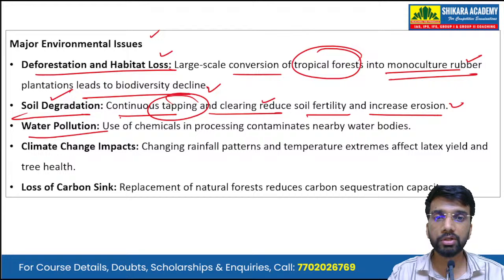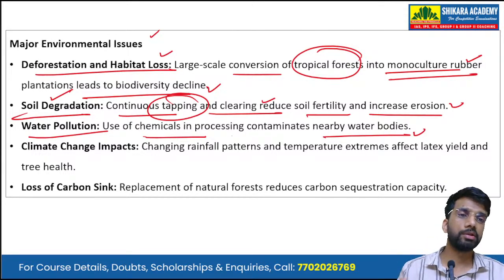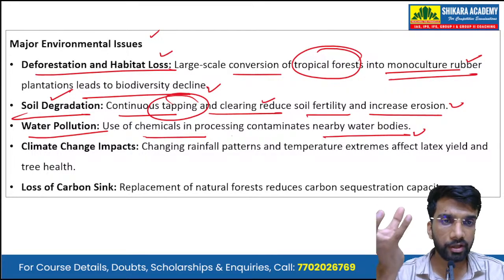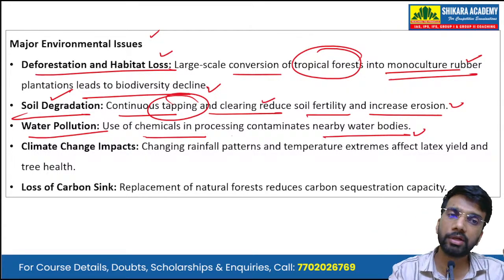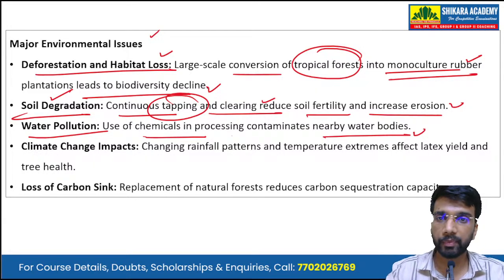Then there is water pollution. Use of chemicals in processing contaminates the nearby water bodies. Rubber requires processing, so the latex that we extract from the plant requires certain processing, and that processing adds to the water contamination in the nearby water bodies.